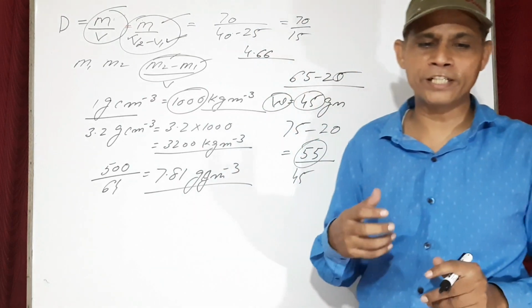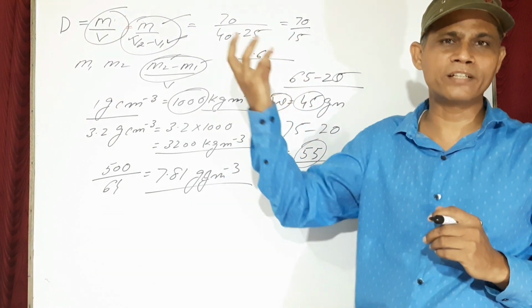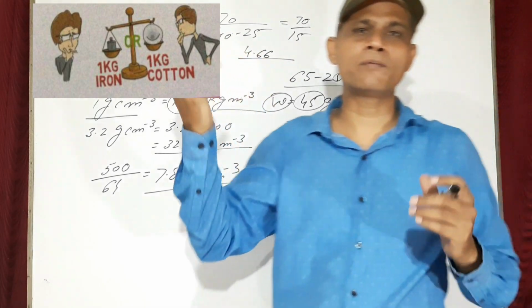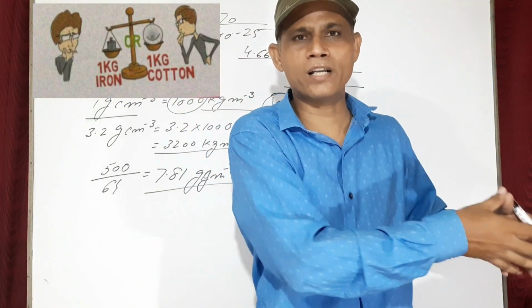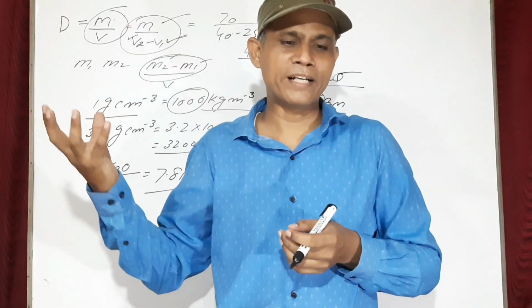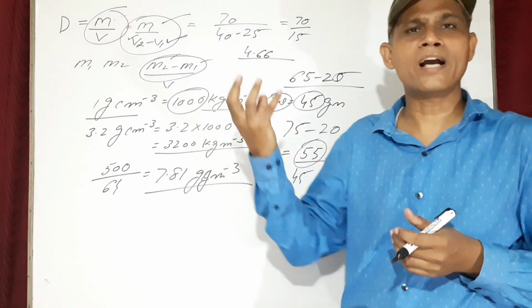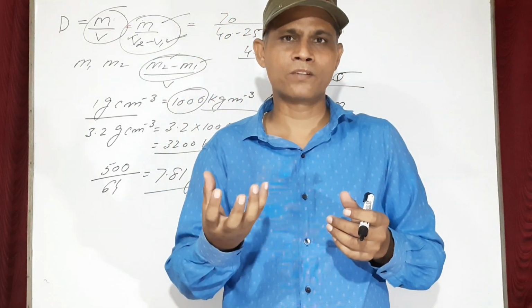Now question number 42. A figure is given to you in which in one pan there is 1 kilogram of iron, and in the other pan there is 1 kilogram of cotton, and it is asked which one is heavier. You know, iron is heavier. Why?